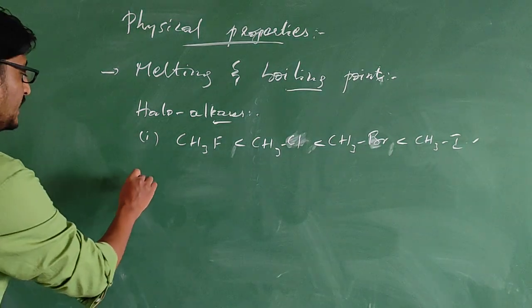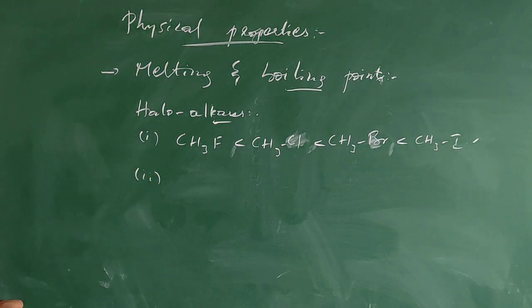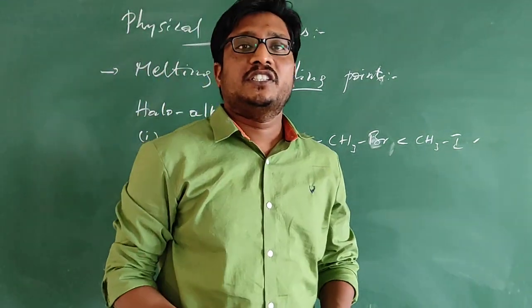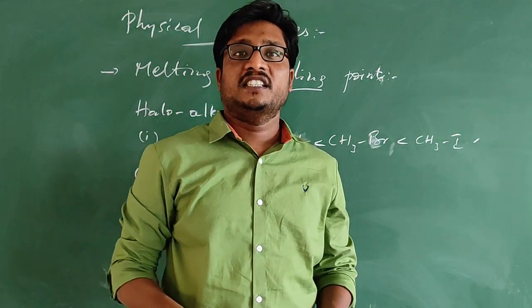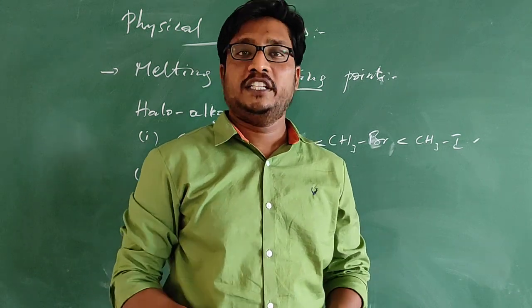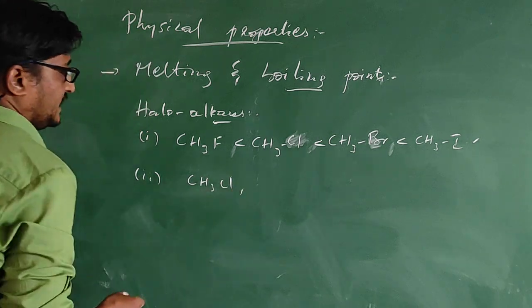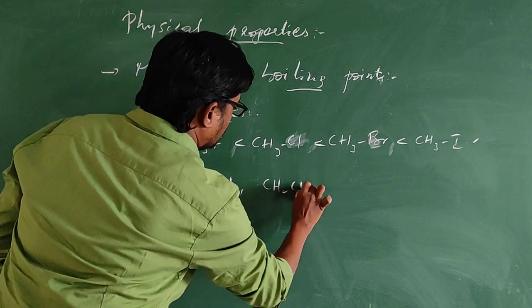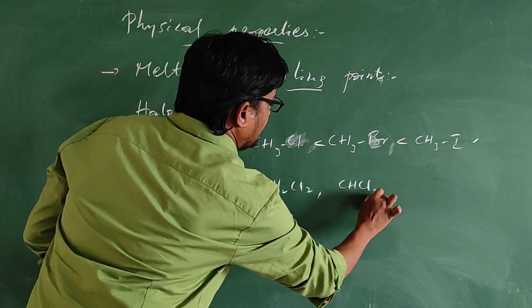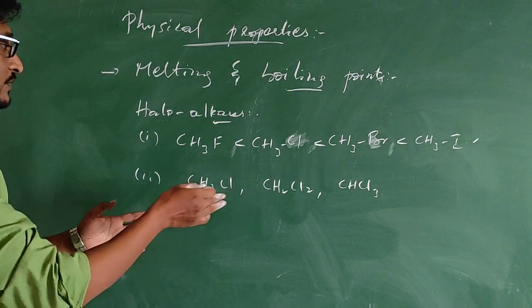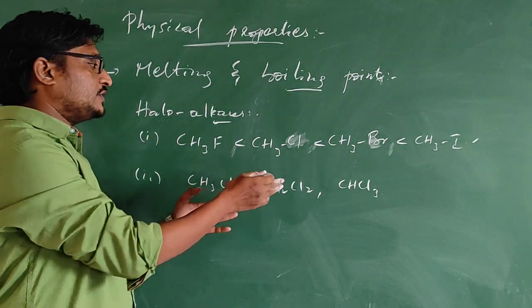The next thing, when the number of halogens increases, the boiling point will also increase. For example, CH3Cl, CH2Cl2, CHCl3. If you see these, the halogens are increasing.